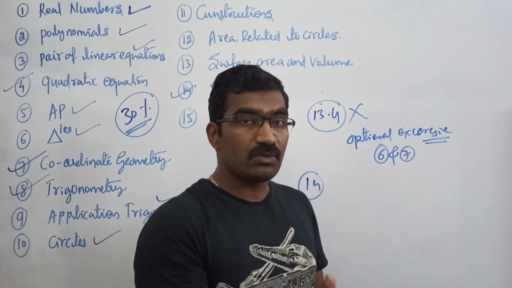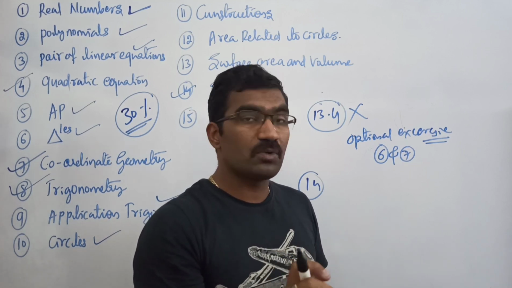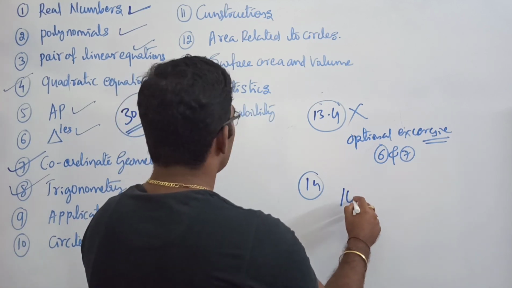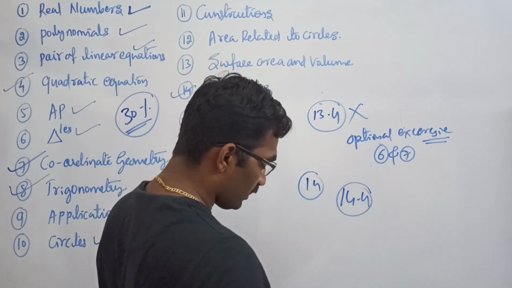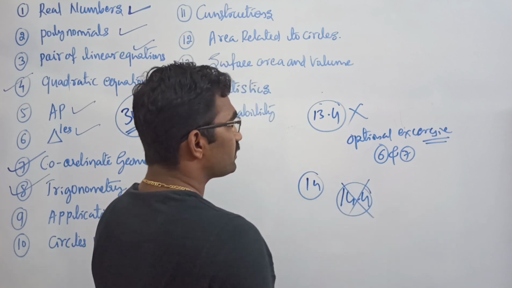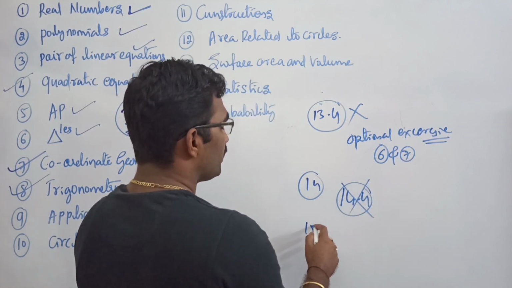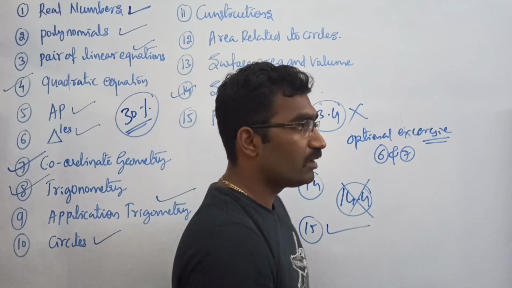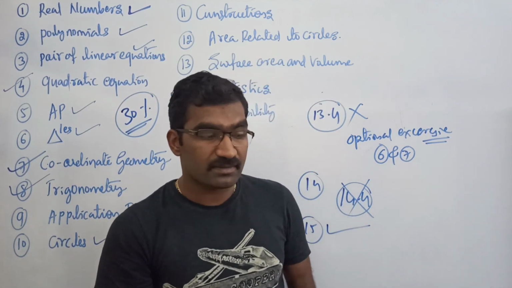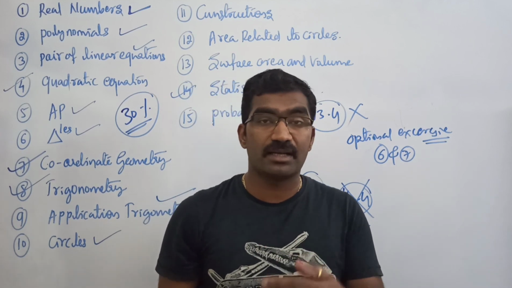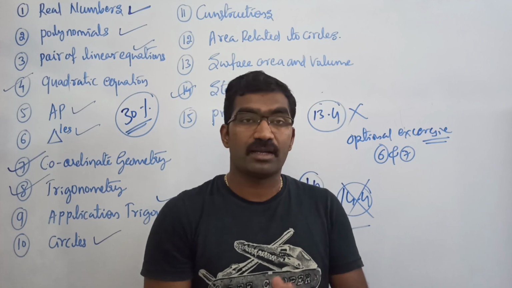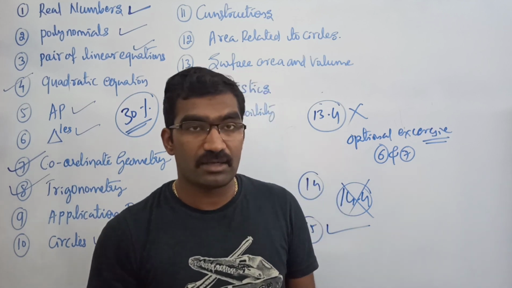Again they have removed the ogive, which is the cumulative frequency curve, that is exercise 14.4, so no need to do exercise 14.4. If I come to chapter number 15, you have to do it in full. Okay, so before solving these chapters and getting an idea about them, you have to keep the NCERT textbook in front of you and note down the things, then that will be easy for you.